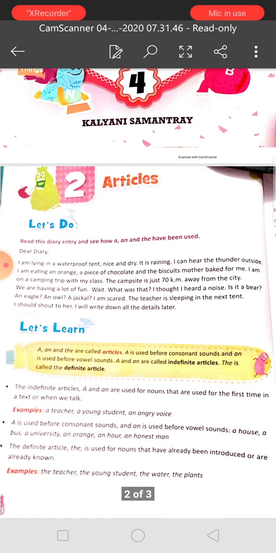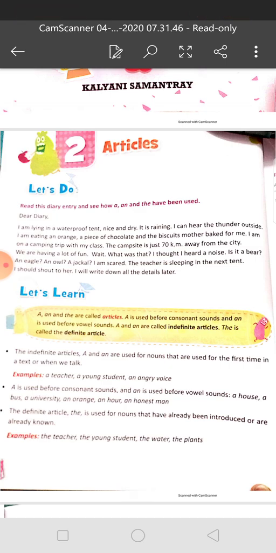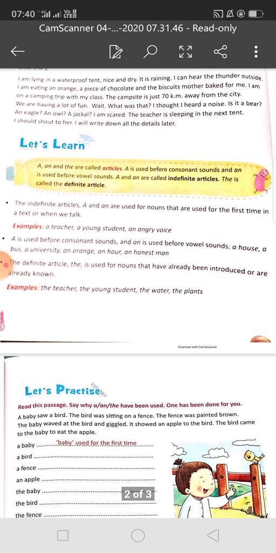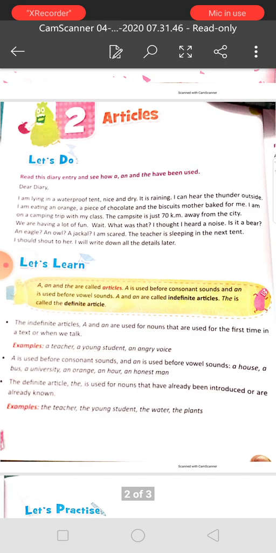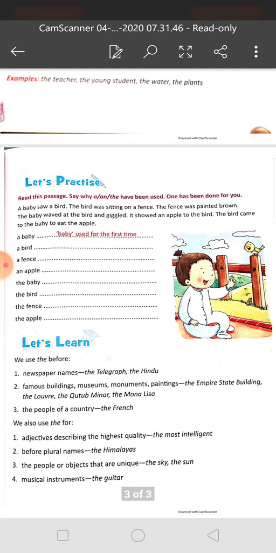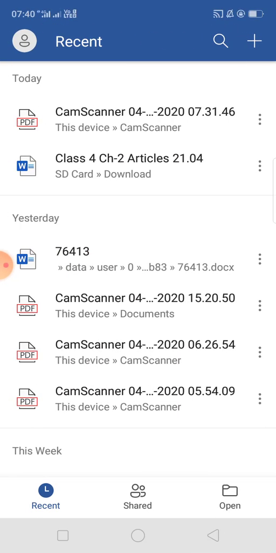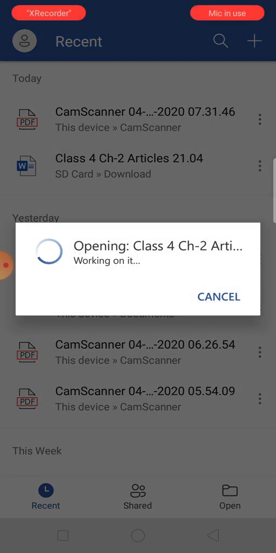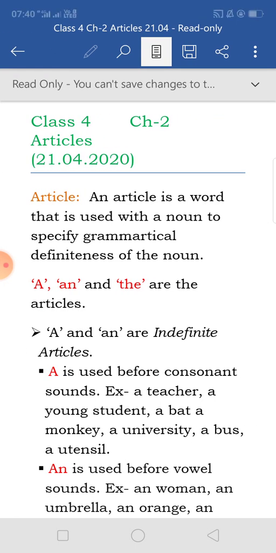Today we will start chapter 2, that means articles. Articles are also called determiners. Now, what is an article? An article is a word that is used with a noun to specify the grammatical definiteness of the noun.